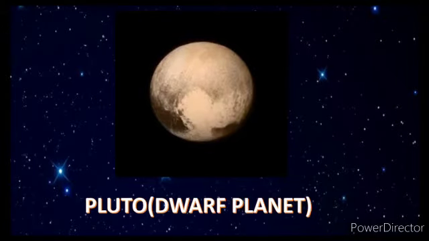Earlier, there were 9 planets in the solar system, and this 9th planet was Pluto. But now Pluto is not considered a part of the solar system. It is considered a dwarf planet. So there are 8 planets in the solar system.